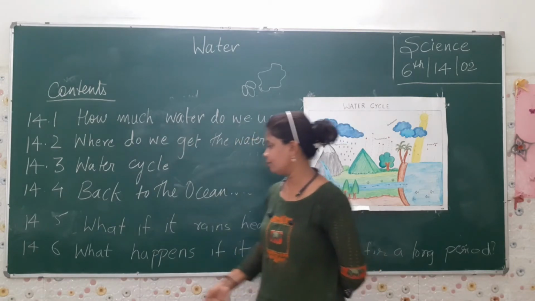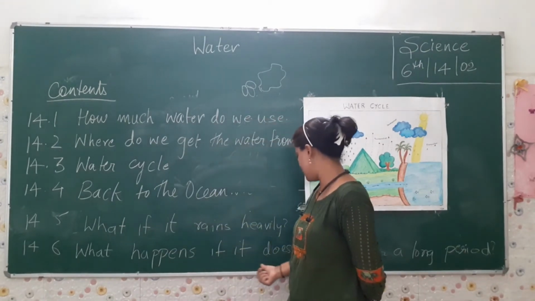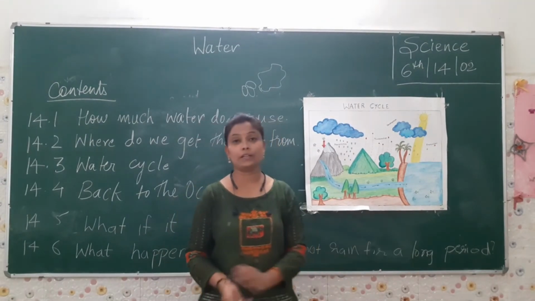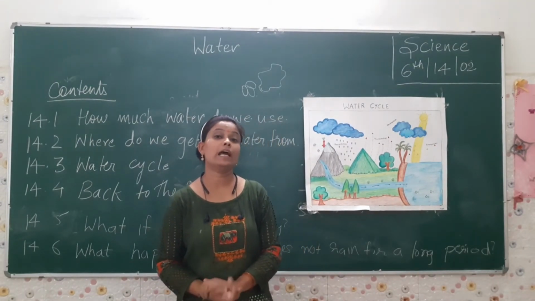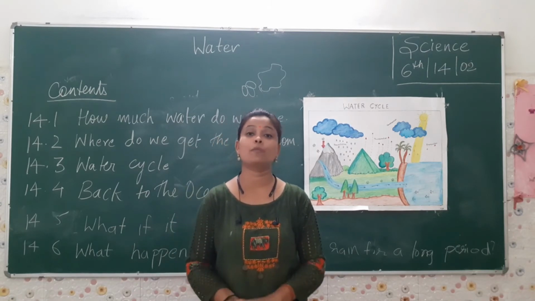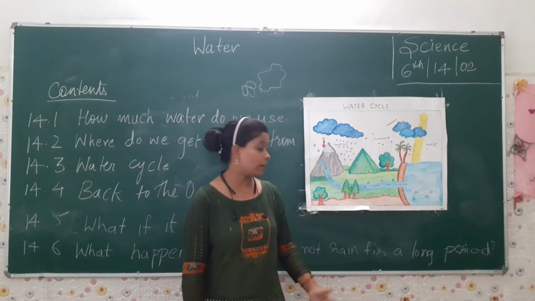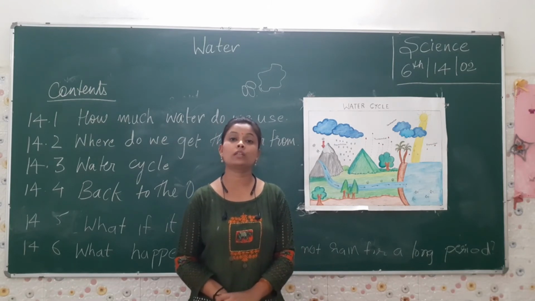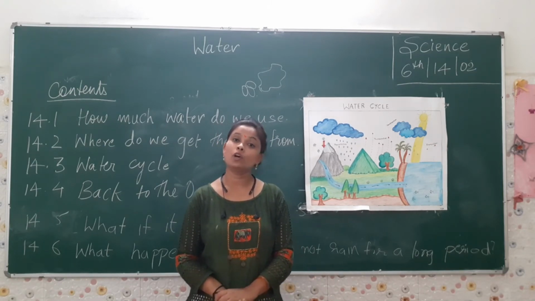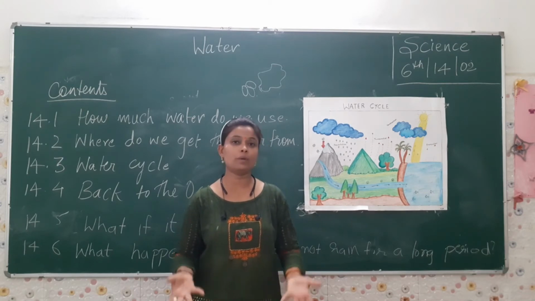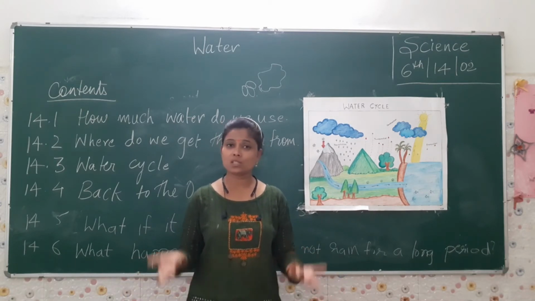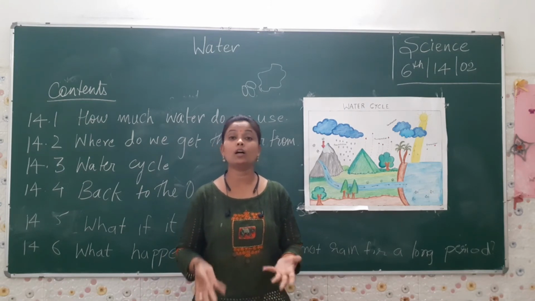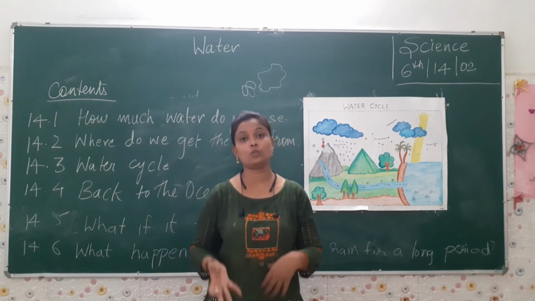Next, what do we have? What happens if it does not rain for a long period? Look, if it rains heavily, it takes the form of a tsunami or flood. But if it does not rain at all for a long time, there will be a condition of drought. Again, people will become homeless. Why? Because they have no work to do there. They cannot earn for their family. It means they have to move out.